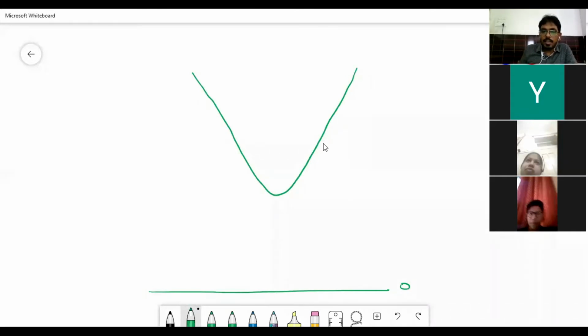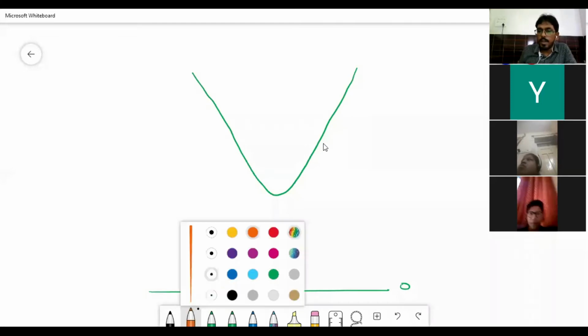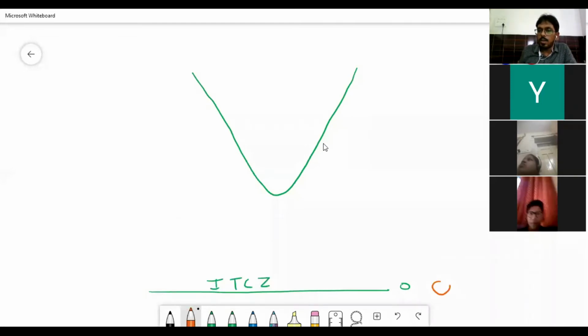This ITCZ or doldrums, when the sun shifts from here to 5 degree above, ITCZ also shifts 5 degree above towards the north.